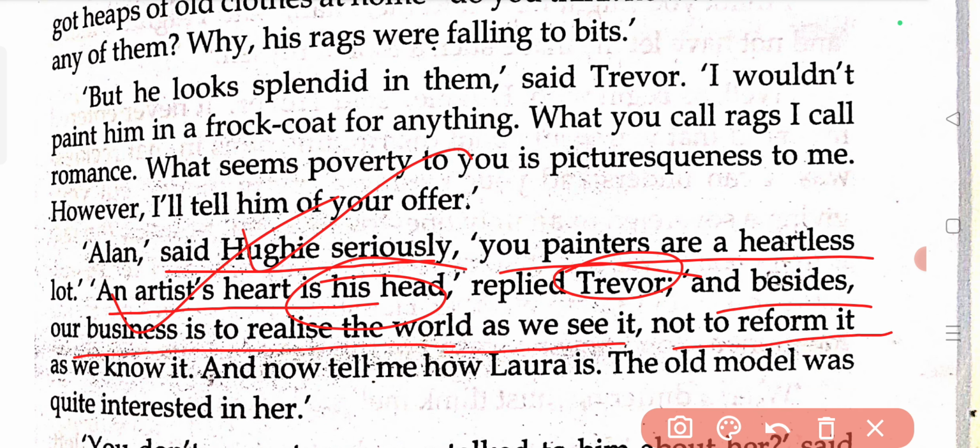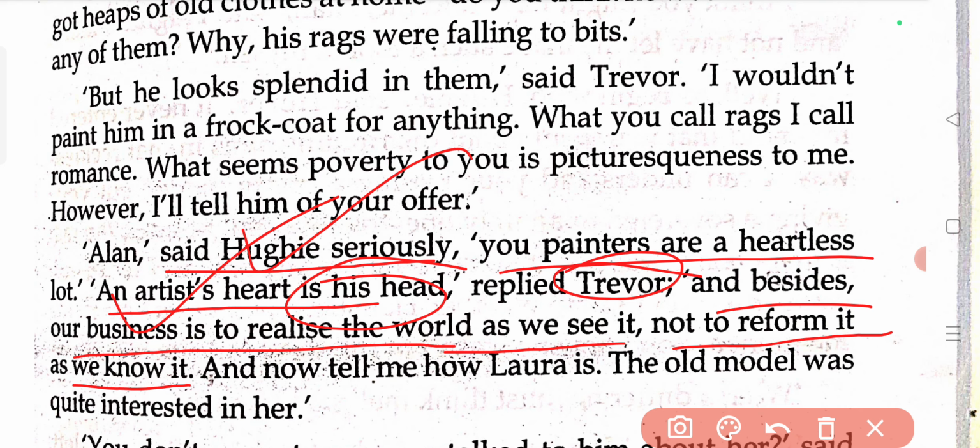Not to reform it as we know it. So basically, as per Trevor, we artists, we replicate what we see. We don't reform it. We are not reformers. We are not reforming anything. Whatever we see, be it whatever we find beautiful, we capture it the same way. We don't change it. We don't reform it.